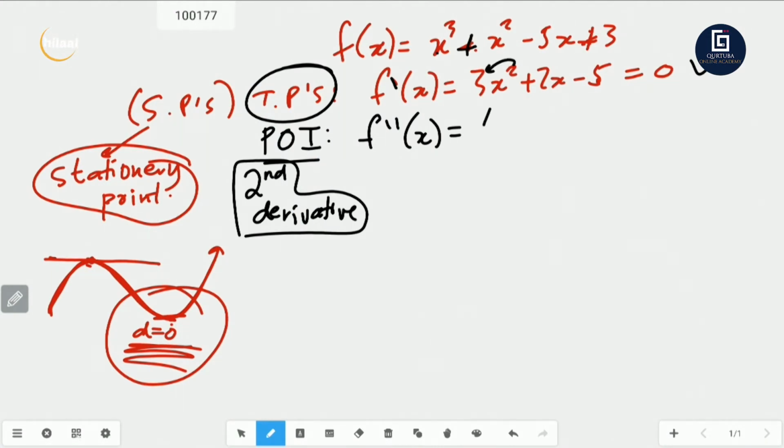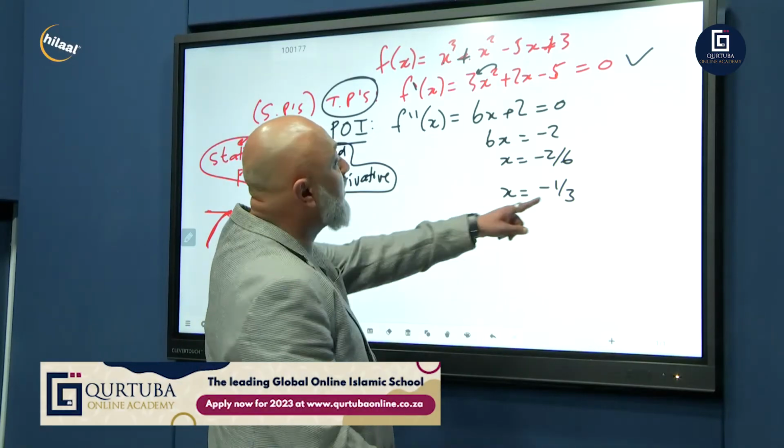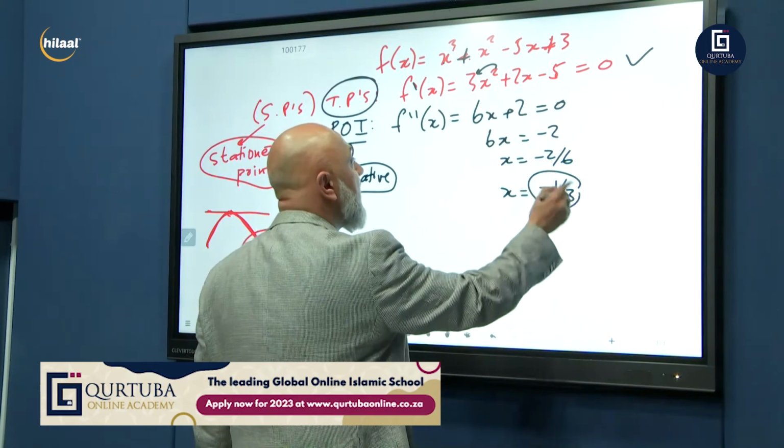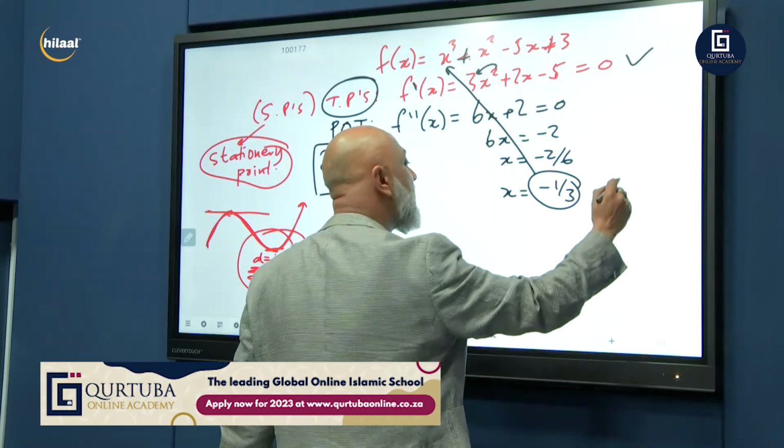2 times 3, 6x plus 2 is equal to 0. 6x is equal to minus 2. We're solving for x. X is minus 2 over 6. X is equal to minus 1 over 3. 2 into 2 once, 2 into 6 3 times. Now we take this minus a third and we plug it back into the original, and you're going to get 4,74.